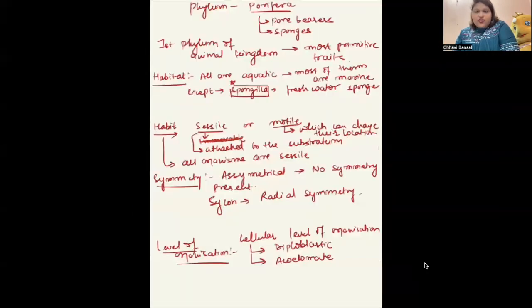Let's have a very quick revision, very fast, so that whatever we discussed is clear. Phylum Porifera, also called spore bearers or sponges. It is the first phylum of the animal kingdom, so it has all the primitive traits. They are all aquatic, mostly marine, except a freshwater sponge, Spongilla. They are all sessile in nature. They are asymmetrical, but only one poriferan has radial symmetry, that is present in Sycon. The other name of Sycon is Scypha or urn sponge. They have cellular level of organization. Because of that, they are diploblastic and acoelomate.